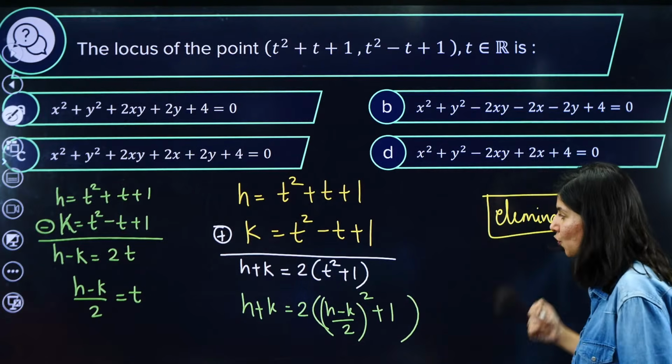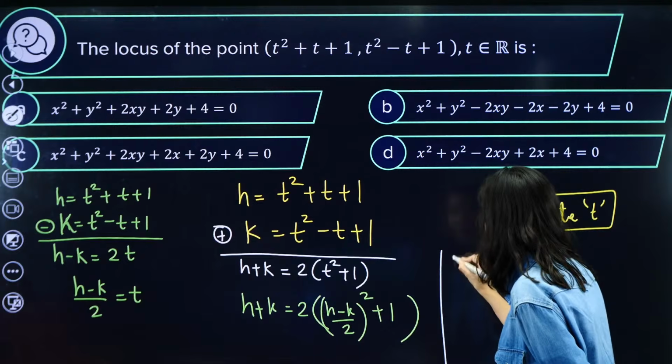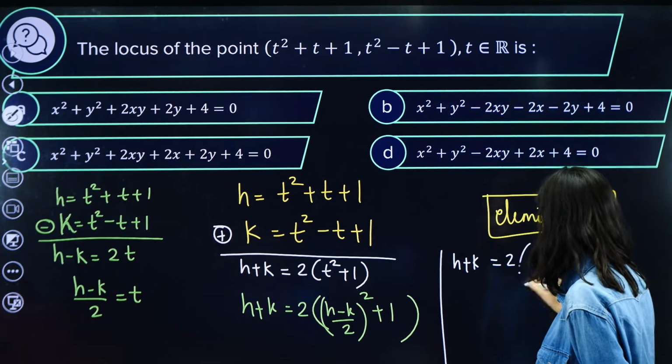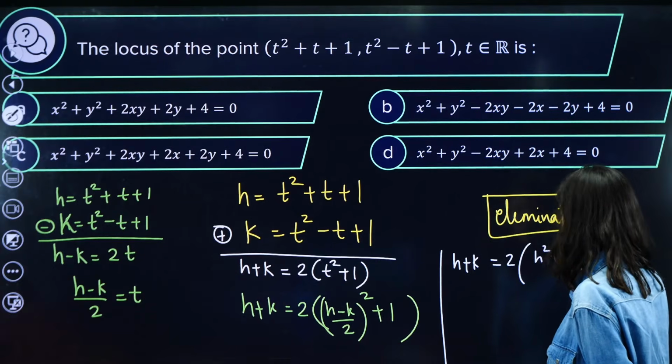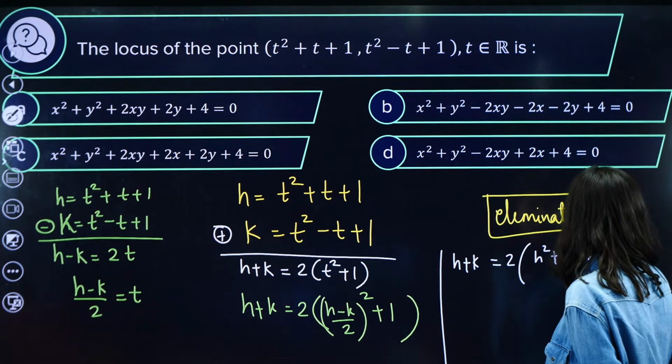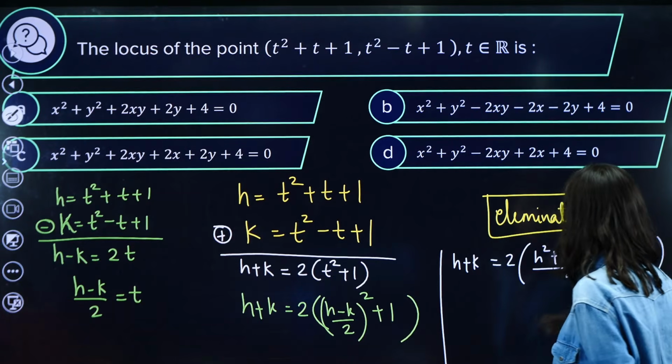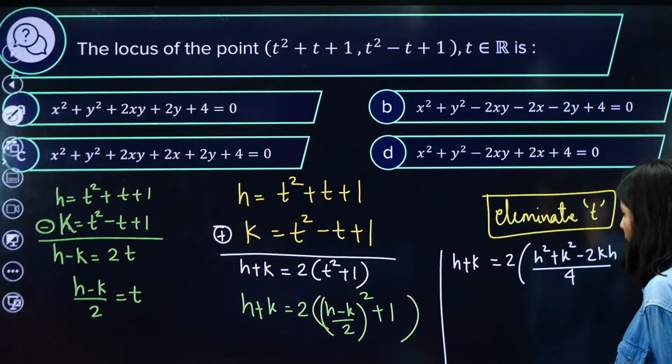That's it. We just have to open it now. Okay, let's do that. So h plus k equals 2 is already there. h square plus k square minus 2kh upon 4, plus 1.